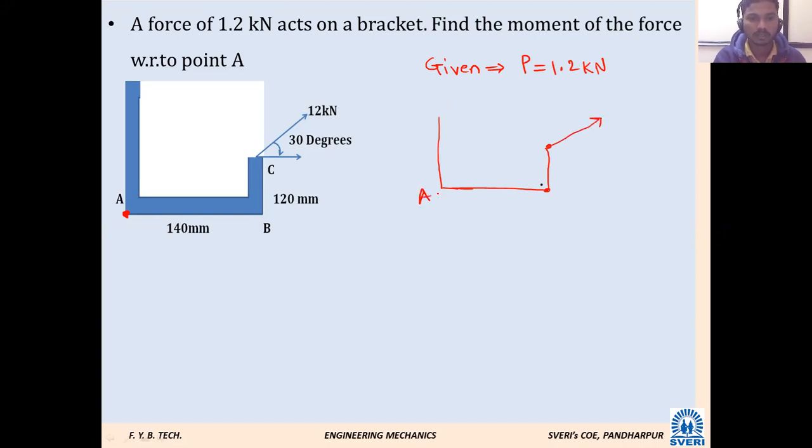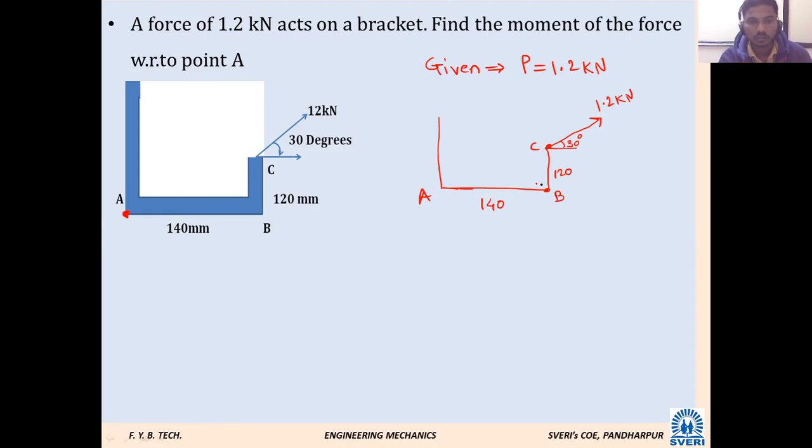This point is A. This distance is 120, this one is 140, and the angle is given as 30 degrees. The force is 1.2 kilonewton. This is the free body diagram showing the forces. This point is C and this one is B.